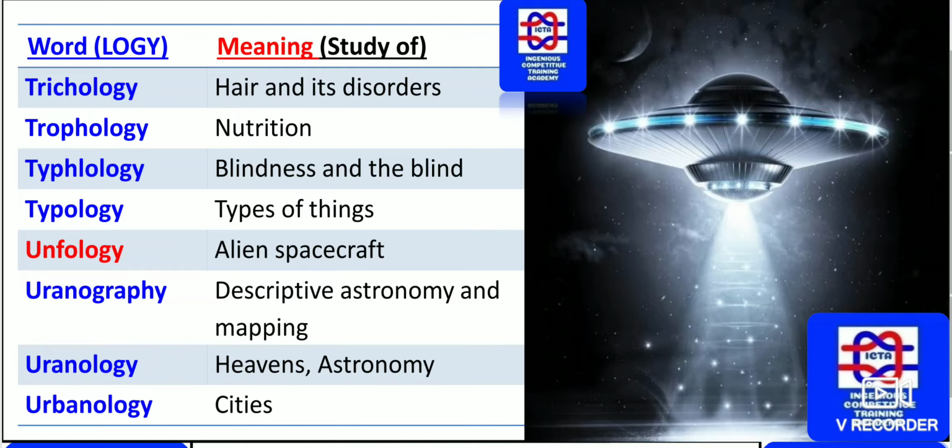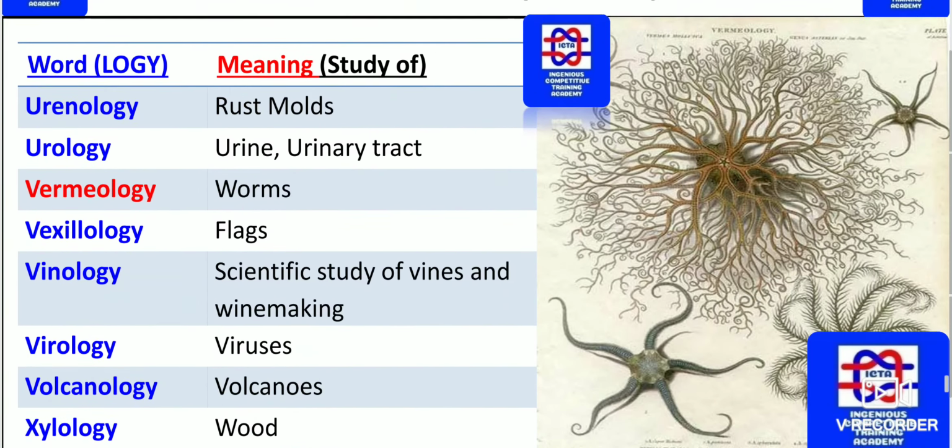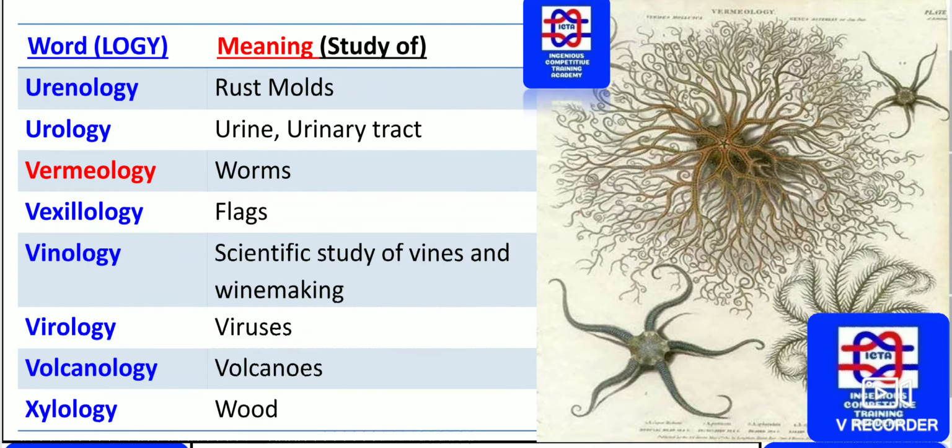Descriptive astronomy and mapping concerning study is known as uranography. And the study concerning the heavens and astronomy, that is uranology. And the study concerning cities is known as urbanology. Next we have rust molds concerning study, known as uredinology, and the urine and urinary tract concerning study is known as urology. The study of worms is known as wormology.